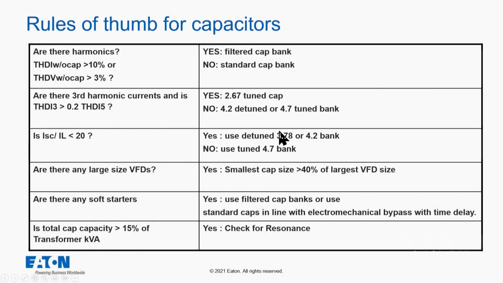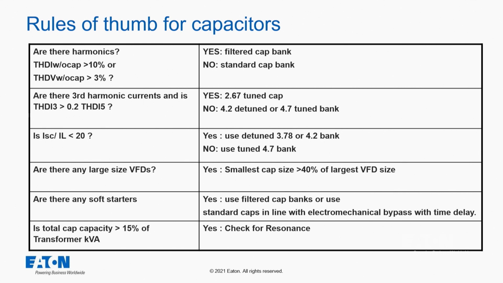So, rules of thumb, especially when we're applying capacitors, if there's harmonics on the system, and today we can pretty much assume that there's going to be harmonics on a power system. So if the harmonic distortion without the capacitor is greater than 10%, or the voltage distortion is greater than 3%, we do want to consider putting in a harmonic filter instead of a straight capacitor, because otherwise we can amplify the harmonics.